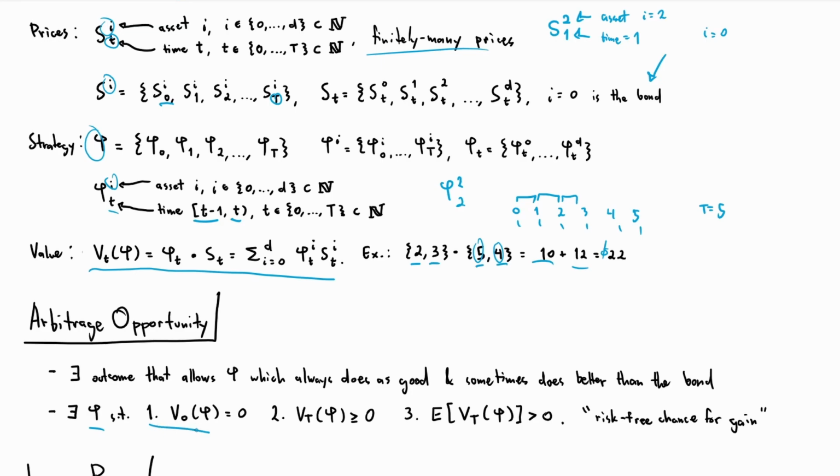Number 1, the initial value is 0. Number 2, the terminal value, or the value at time big T, no matter what outcome we're in, is always greater than or equal to 0. That's the "you can't lose" part, right? Because if you start at value 0 and you never go lower than that, then you're good. And here's another really important part: the third property is that the expected terminal value, or what you expect to get at time big T, is greater than 0. So that's a risk-free chance for gain, which is the more informal way of thinking about an arbitrage opportunity.